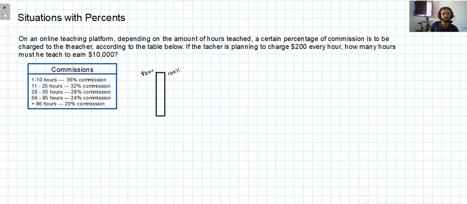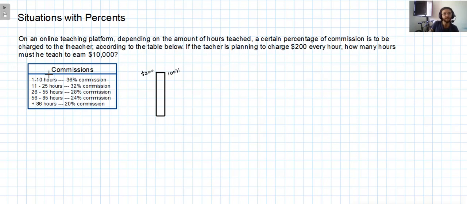My approach to solve this situation is going to be as follows. Here I am showing you a graphical representation of the 200 pesos that the teacher plans to earn every hour, and from which the platform is going to charge a certain percentage of commission. These 200 pesos are represented by 5 squares, which means every square represents 20%. This confirms the 100% of the 200 pesos that the teacher intends to earn.